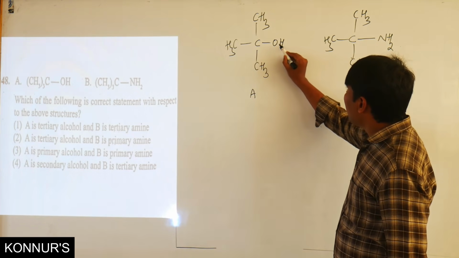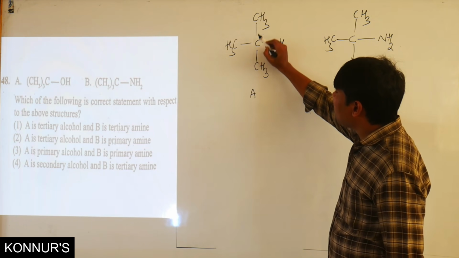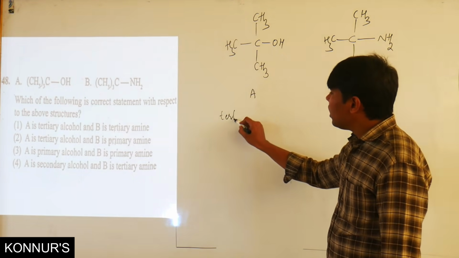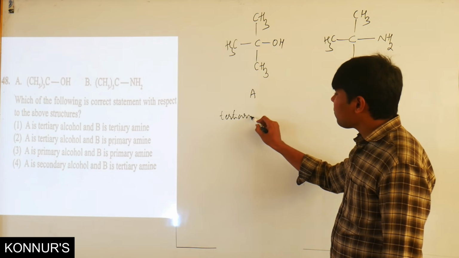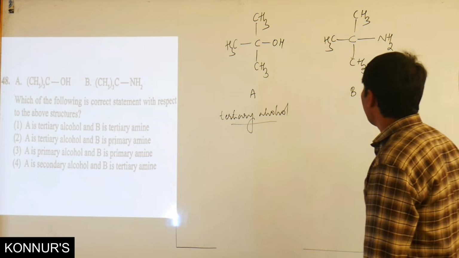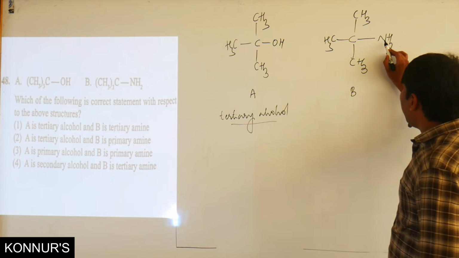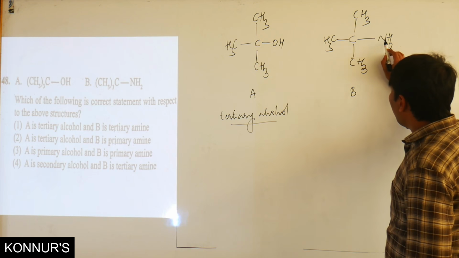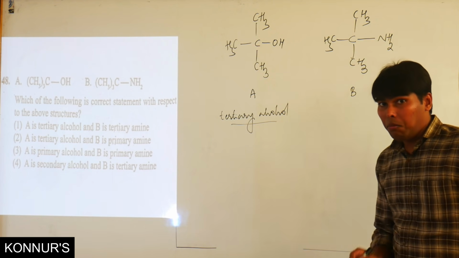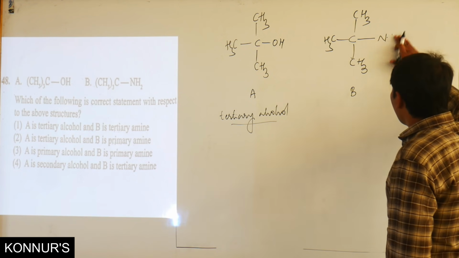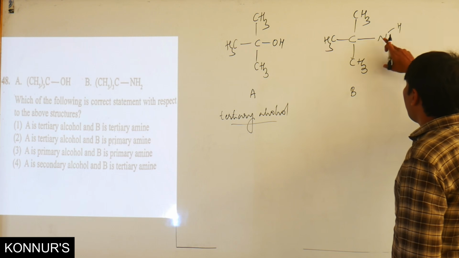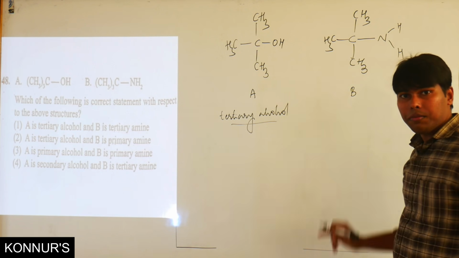Here, the hydroxyl group containing carbon is further attached to three other alkyl groups. It's a tertiary alcohol. Here, the nitrogen is bonded to a carbon which is further attached to three other alkyl groups, but nitrogen is bonded to two hydrogens and one carbon.